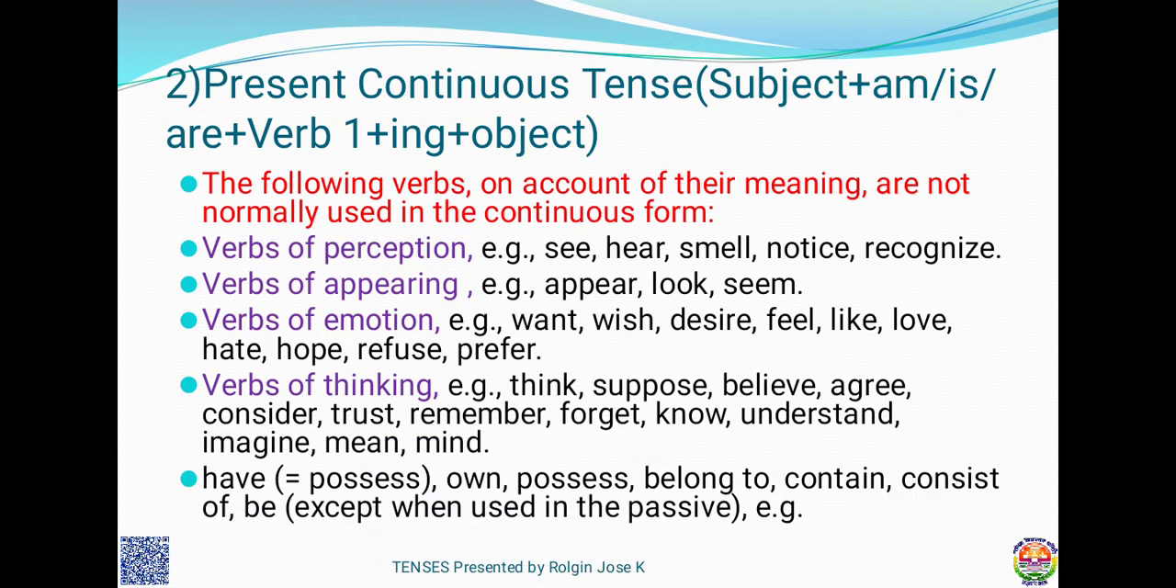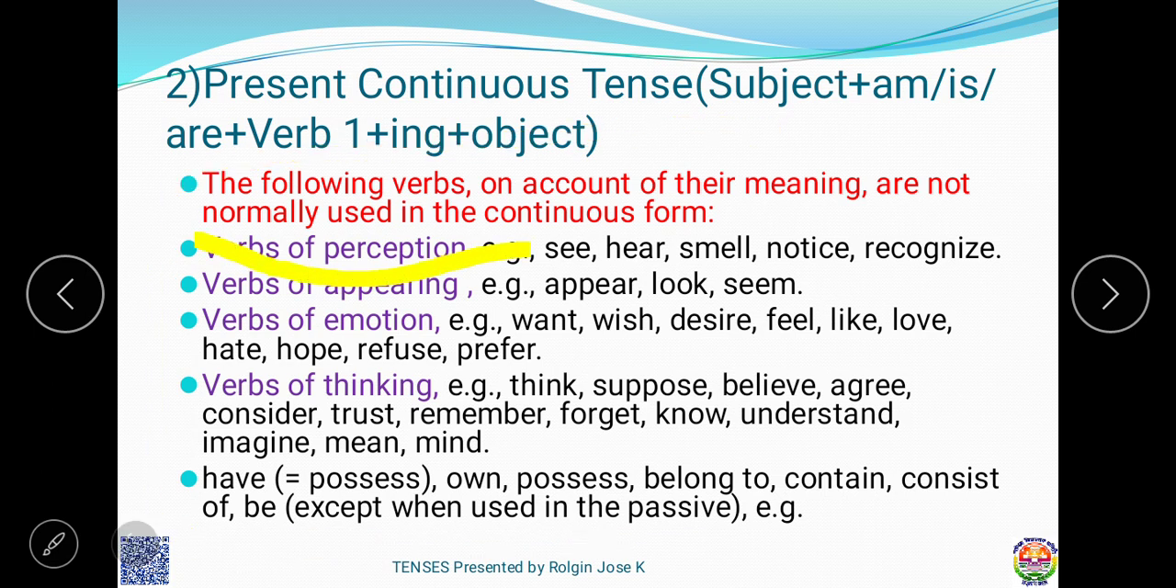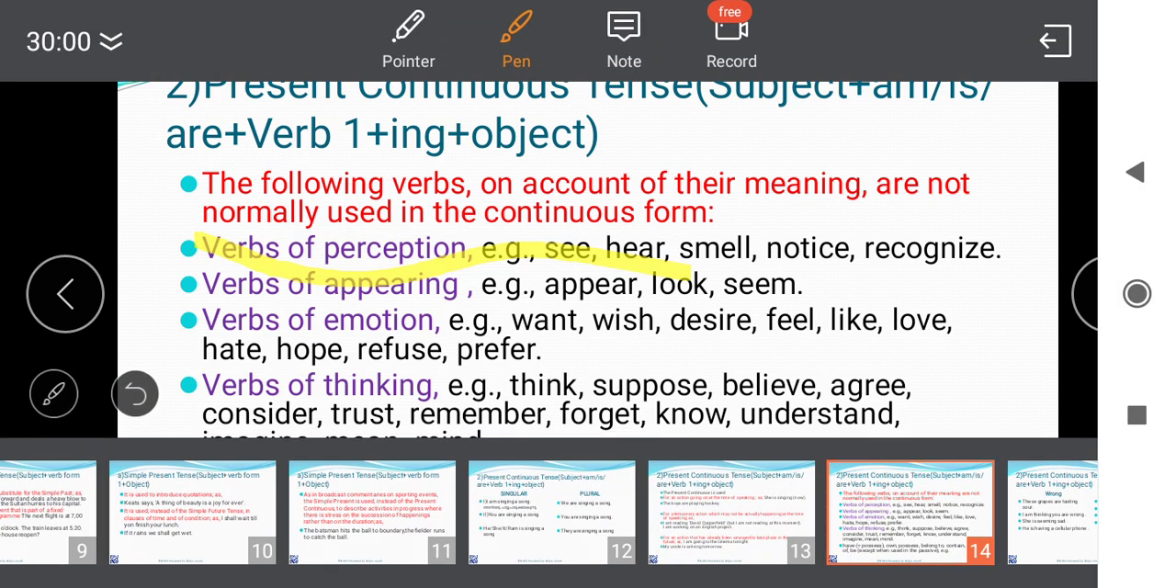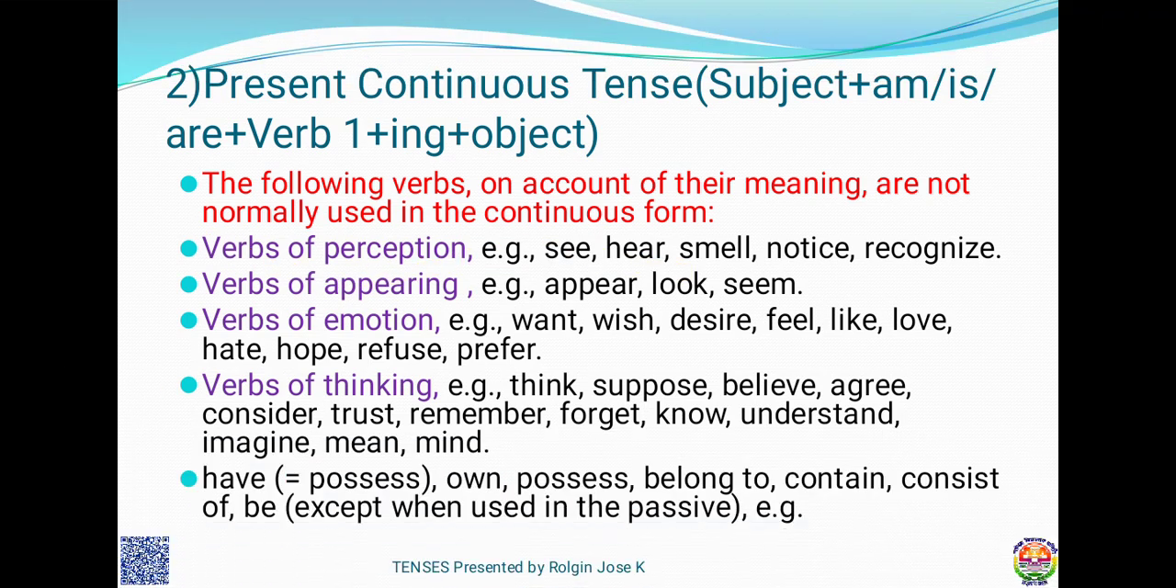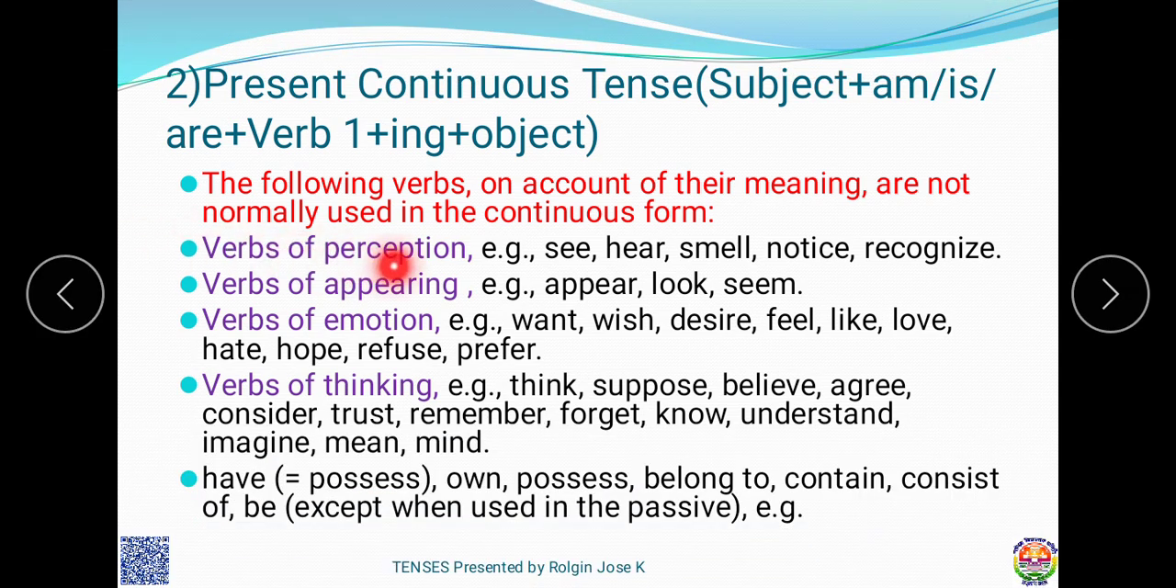Next is a very important slide. You can take a screenshot or write down this. Okay, first, the verbs of perception. I think it may not be clear to us. Okay, the verbs, I make a point. The verbs of perception: see, hear, smell, notice, recognize. First, read about the use. The following verbs, on account of their meaning, are not normally used in continuous form.